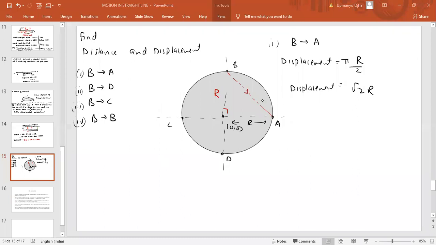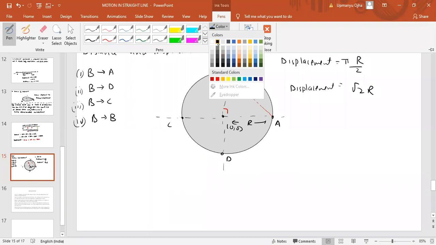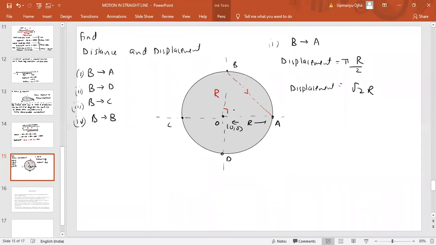Displacement is the shortest distance between the final and initial points, which is the line joining B to A. It becomes a triangle AOB, where this is the origin. AOB is a right angle triangle, so BA becomes root 2R. That is the first answer.